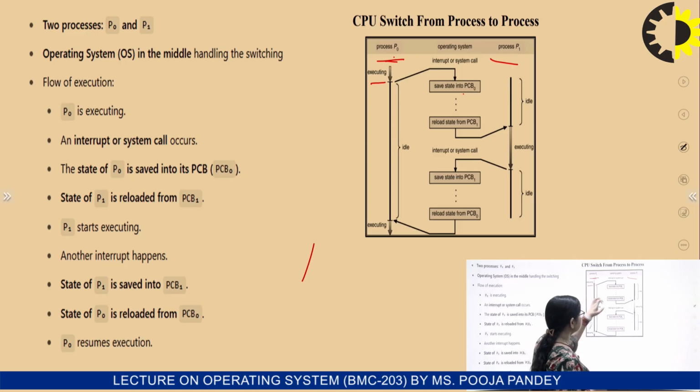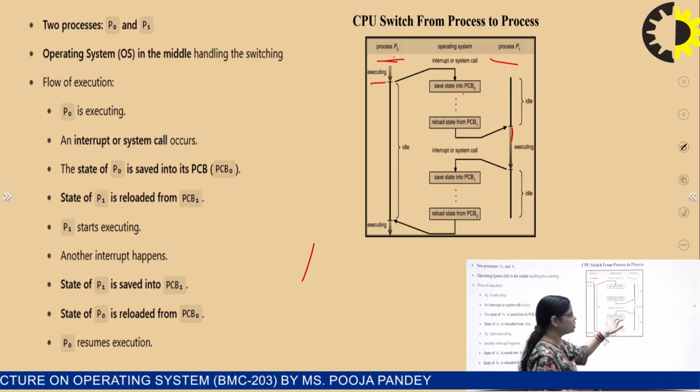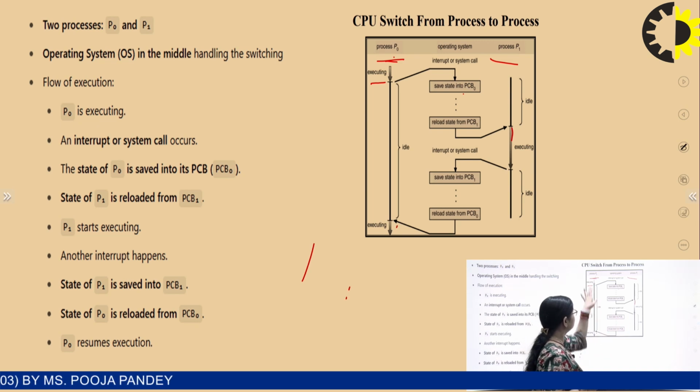Now P1 is executing, and then an interrupt or system call happens again. The state of P1 is saved. Then with another interrupt, P0 is again reloaded from PCB0.